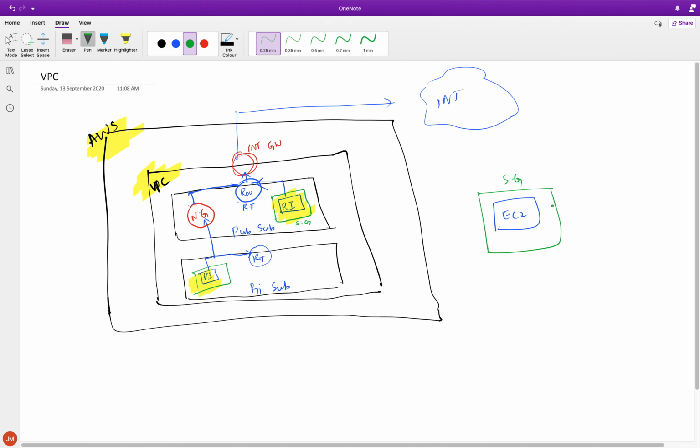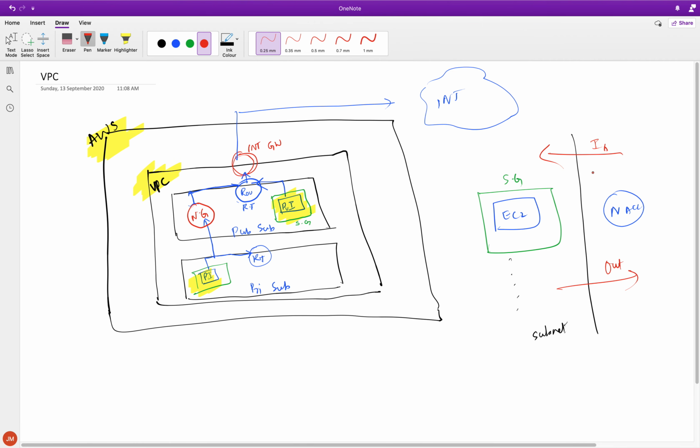But network ACLs protect you at a subnet level. So if you have multiple instances in a subnet, you can create one network ACL and it is going to protect them. So you're going to have a network ACL here, and let's call this a subnet. You're probably going to have multiple EC2 instances here, and the network ACL is the one that is going to protect you in both directions. On the network ACL side, you're going to have the inbound rules and the outbound rules.